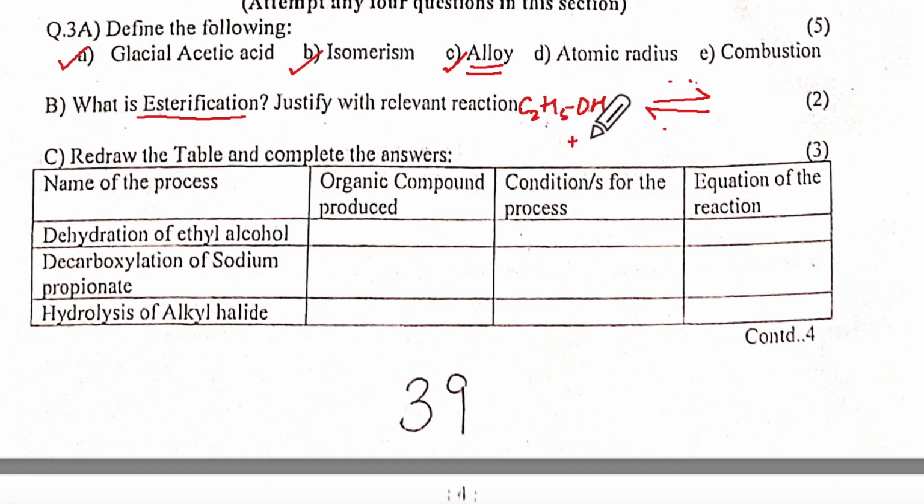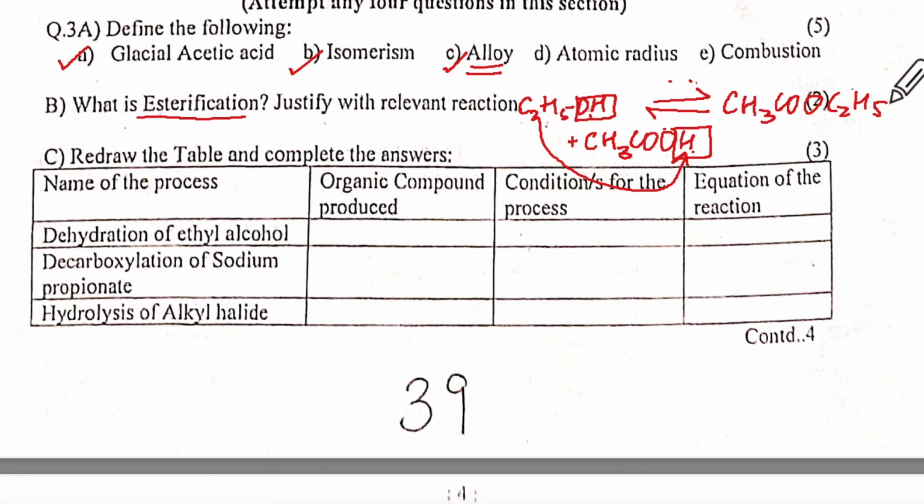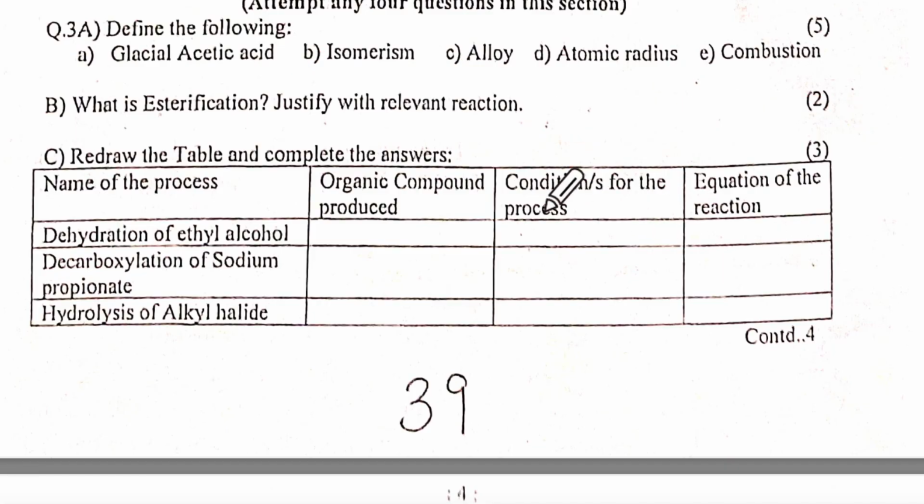What is it? C2H5OH plus acetic acid, meaning CH3COOH. Then if you are still not able to remember, this OH and this H will be removed and this goes here. So it will be CH3COOC2H5 plus H2O. And here you have to write conc. sulfuric acid. So that is your 5 and 2, 7 marks.